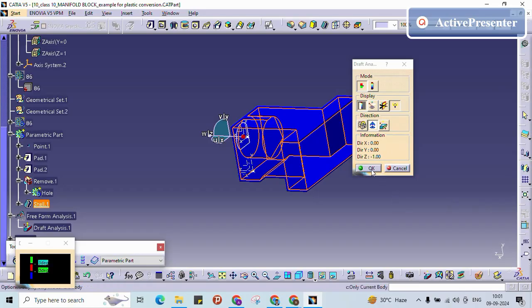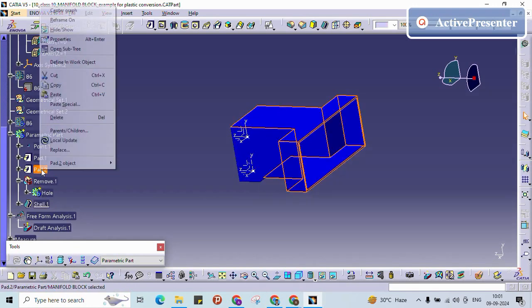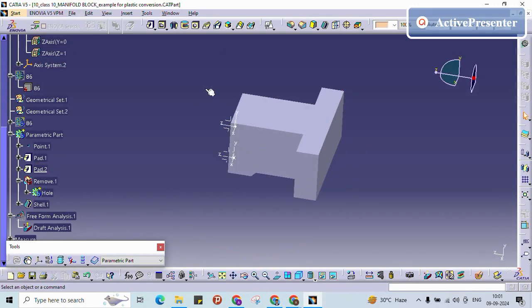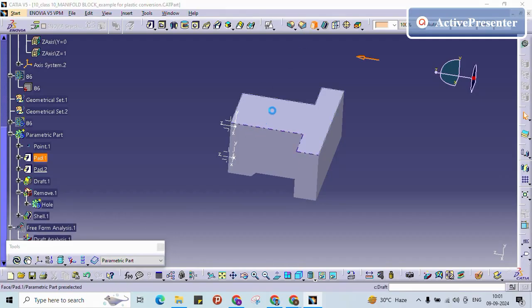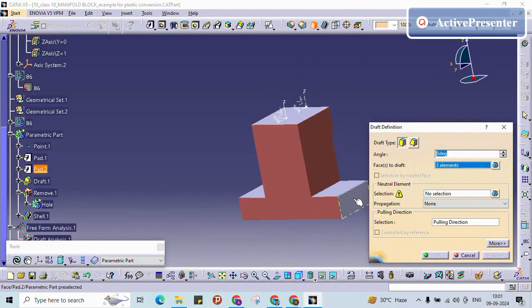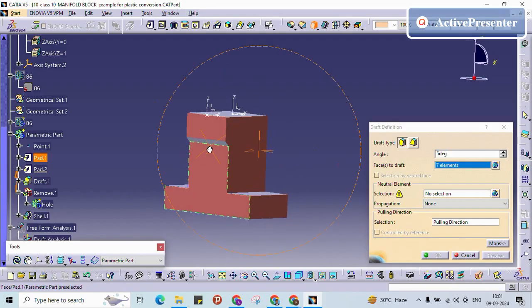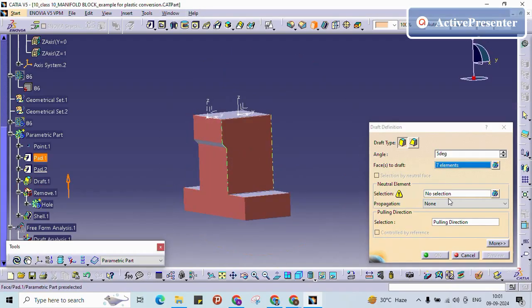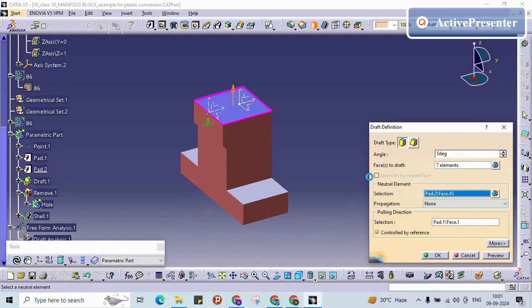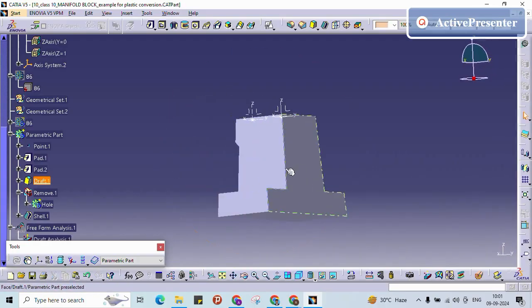Okay, even though we have not given any draft, we will give some draft and we will check it. So this is my neutral plane. I am going to give some 3-degree draft. See, my material is increased everywhere.